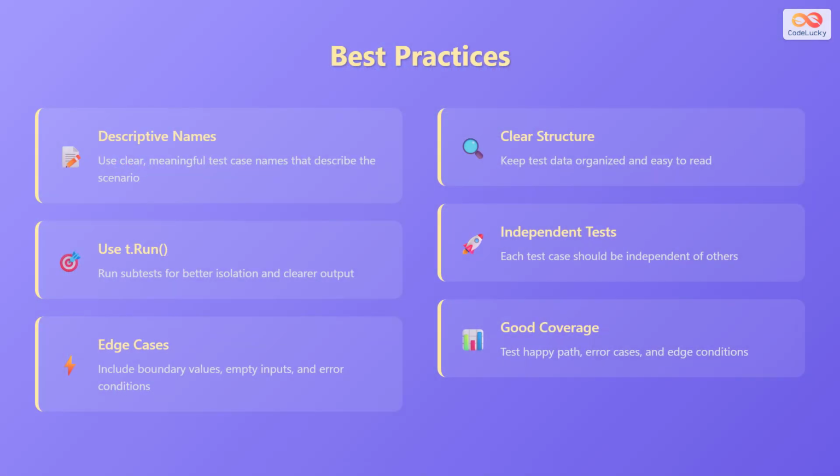Here are some best practices for table-driven tests. Use descriptive names that clearly describe the scenario. Use t.Run for better isolation and clearer output. Test edge cases, including boundary values, empty inputs, and error conditions. Keep test data organized and easy to read. Each test case should be independent of others, and you should test happy path, error cases, and edge conditions to ensure good coverage.